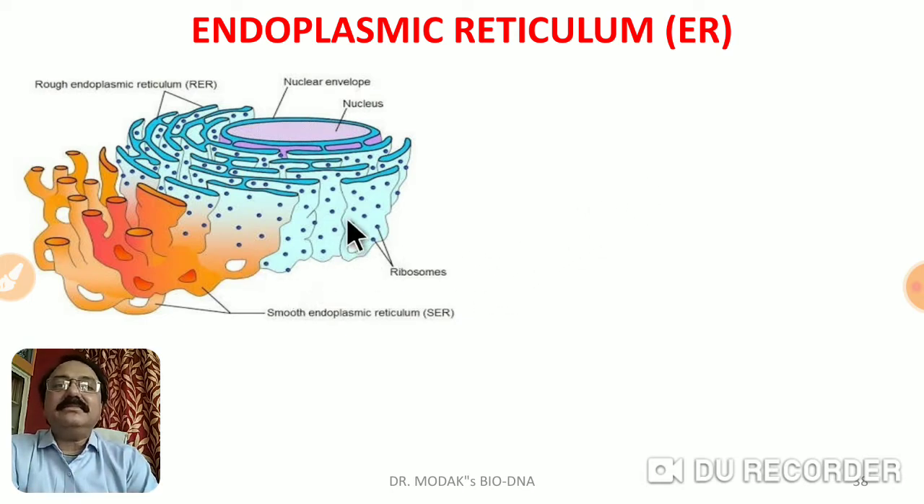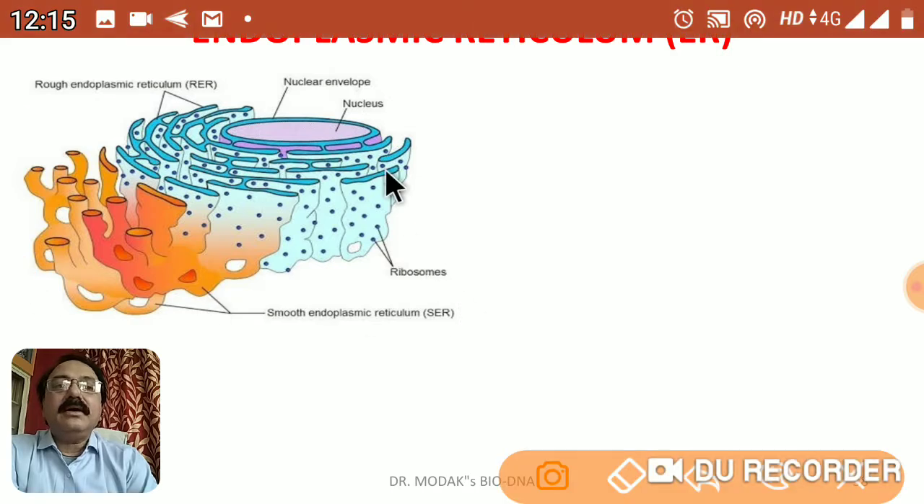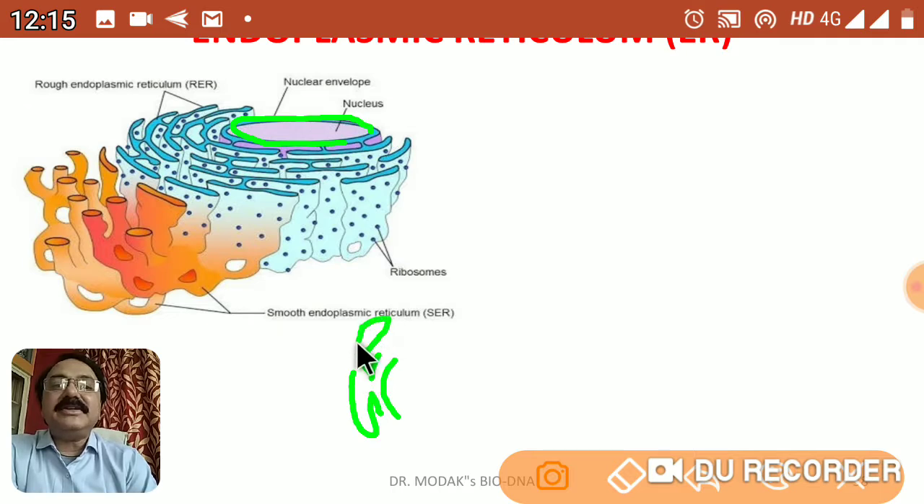This diagram is showing you the structure of endoplasmic reticulum. Here you can see the nucleus, and this is the nuclear membrane. Suppose this is the nuclear membrane, the inner membrane, and this is the outer membrane. From this outer membrane, the endoplasmic reticulum is produced in this way, like the invaginations you can see here.